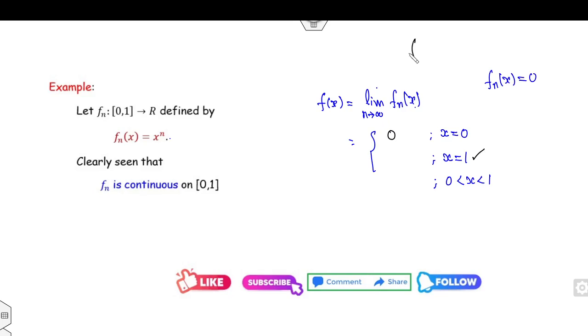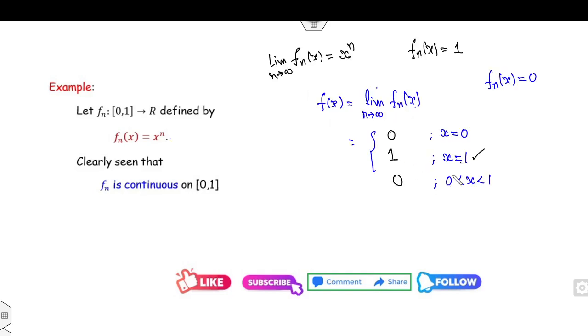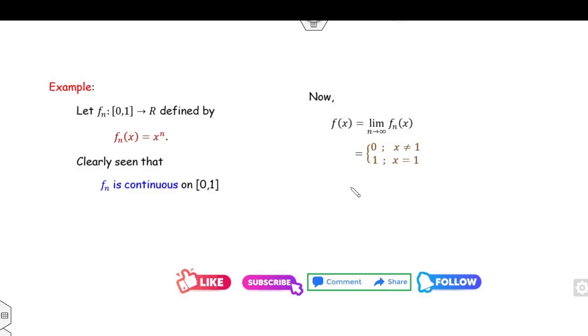If x is 1, what is Fn(x)? Fn(x) is 1, so this value is 1. If x lies between 0 and 1, Fn(x) is x raised to the power n, and if you take the limit, it will be 0. Fine. So your answer will be 1 whenever x is equal to 1, otherwise 0. Now clearly this function is discontinuous at x equal to 1. So from this we can say Fn converges to f pointwise.